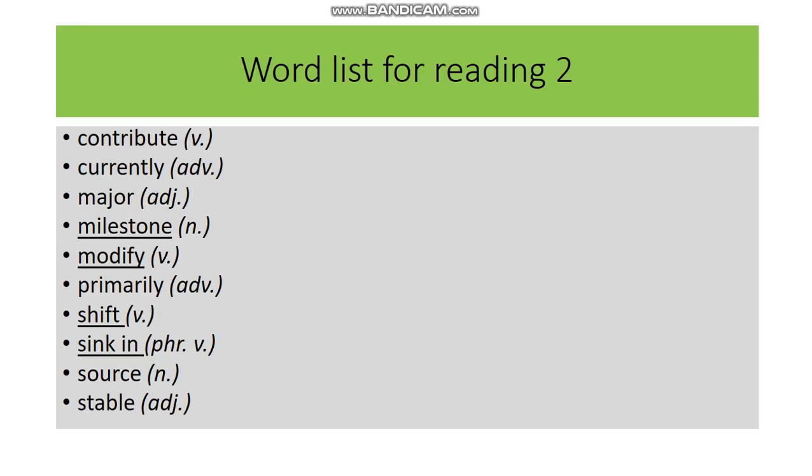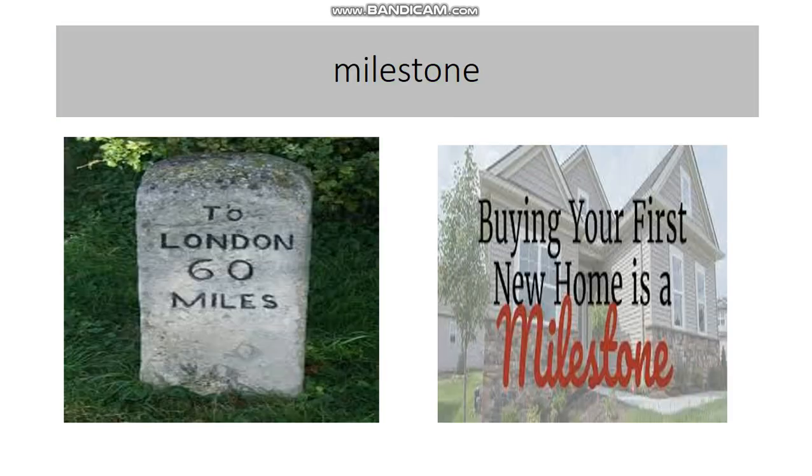Now let's move to vocabulary items for reading too. It seems as if there are a lot of familiar words. Nevertheless, some of them need clarifying the meaning. The first word is milestone. The first picture demonstrates its direct meaning. It means a stone by the side of the road, which shows distance left to a certain place.